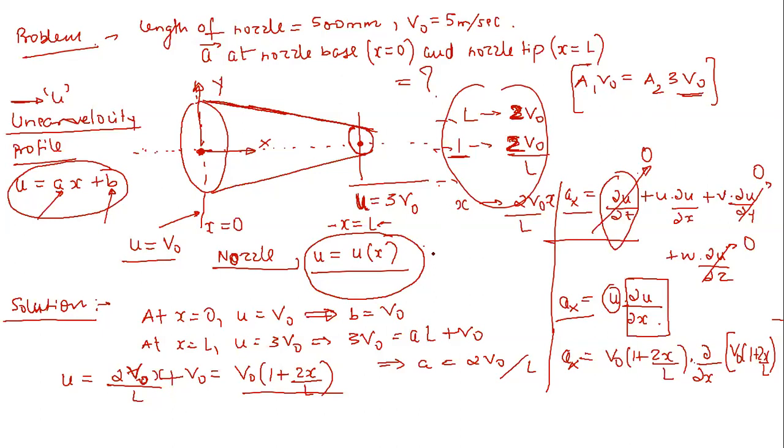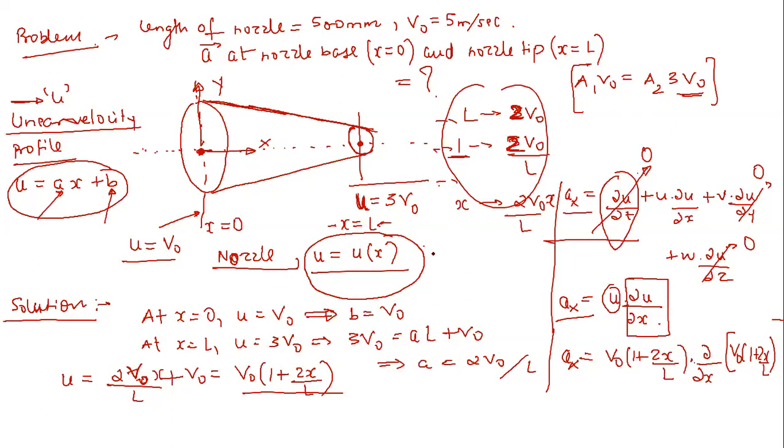Correct? Anything else? If a particular equation is not given, then we will always assume a linear velocity profile. In this question I have provided that this is the linear velocity profile, and don't worry, if something is asked from my side, I will always provide that it is linear or parabolic.